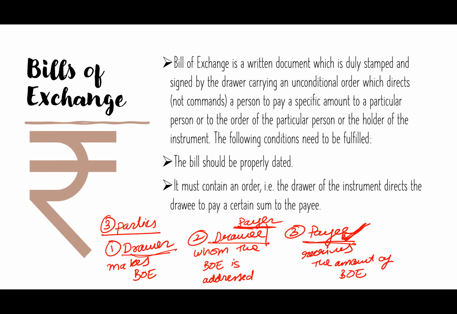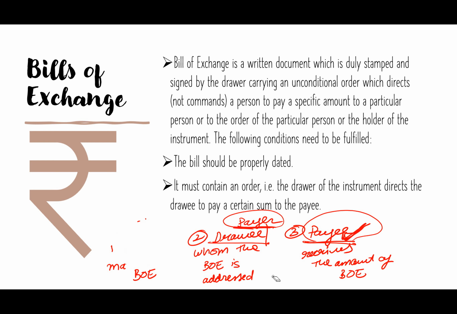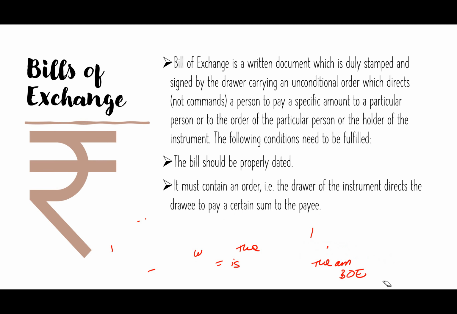Drawer who makes the bill of exchange, the drawee to whom the bill of exchange is addressed, or he or she can also be called the payer, the person who has to pay the amount mentioned in the bill of exchange, and the third one is the payee, the person who will receive the credit amount of the bill of exchange.